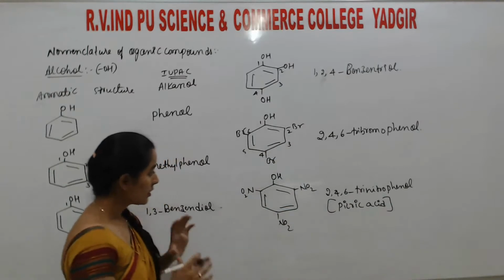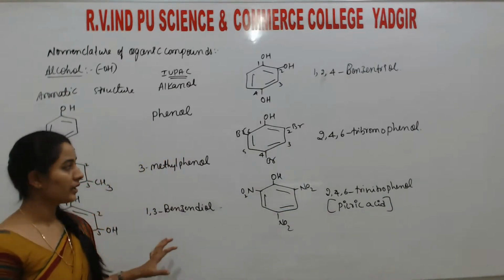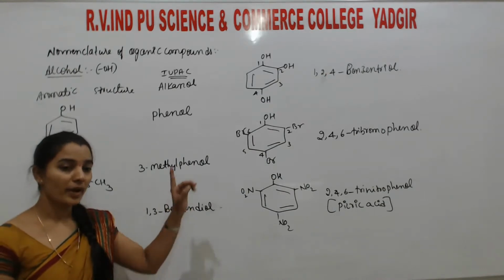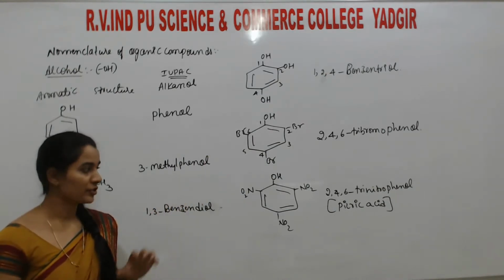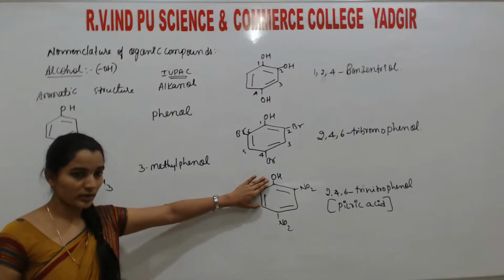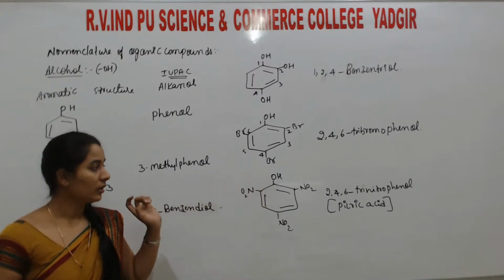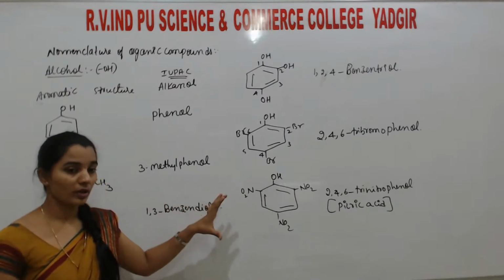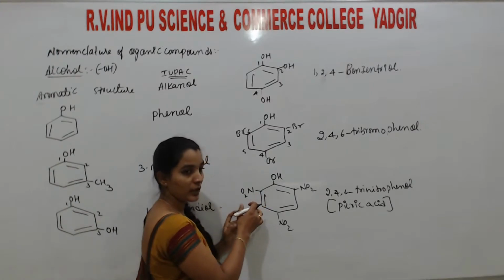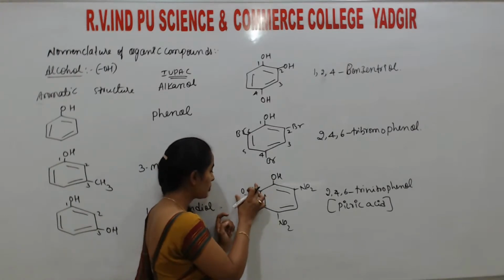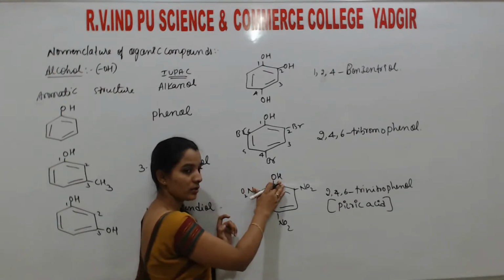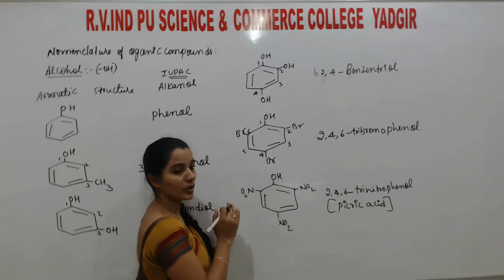Are you getting, students? So in aromatic compounds, the nomenclature process is very easy compared with the aliphatic compounds because they simply consist of one benzene ring. Of course, to that OH is attached. That is phenol. Consider whether the substituted group is prior to this OH or less prior than this OH.